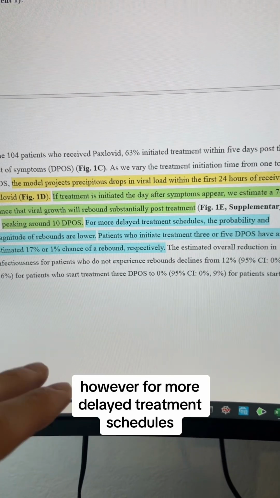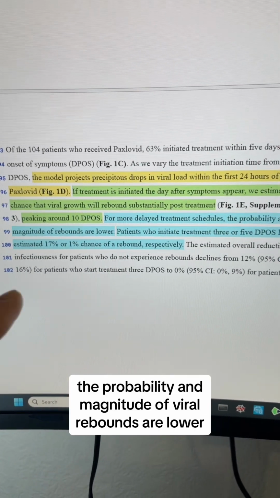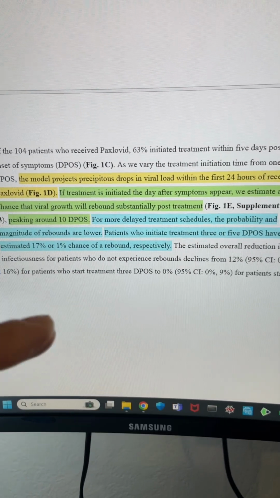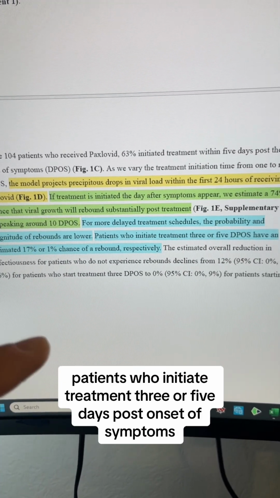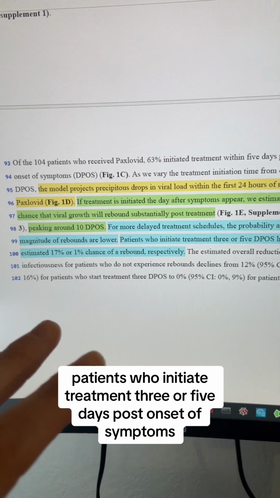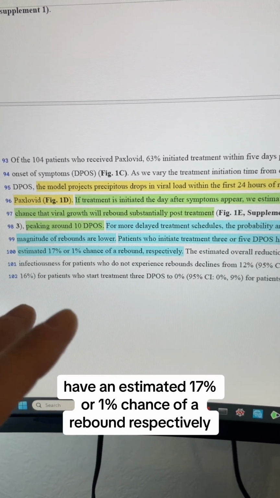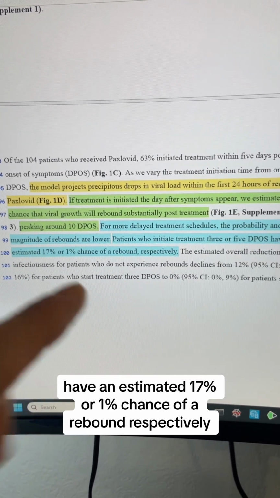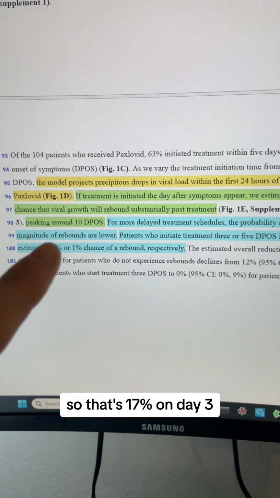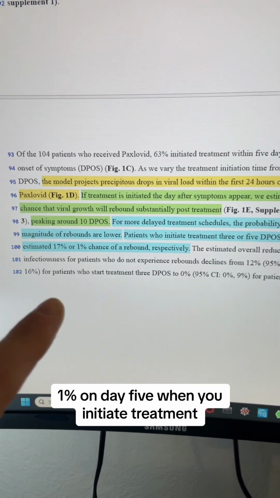However, for more delayed treatment schedules, the probability and magnitude of viral rebounds are lower. Patients who initiate treatment 3 or 5 days post onset of symptoms have an estimated 17% or 1% chance of a rebound, respectively. So that's 17% on day 3, 1% on day 5 when you initiate the treatment.